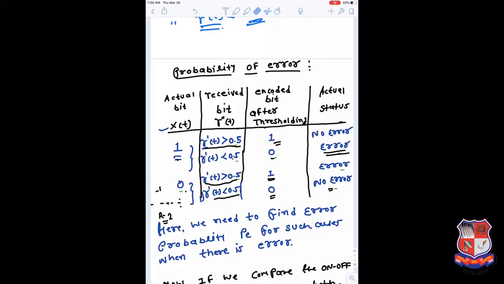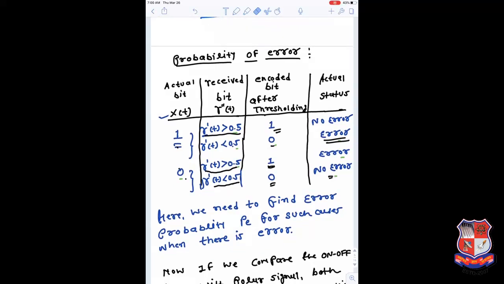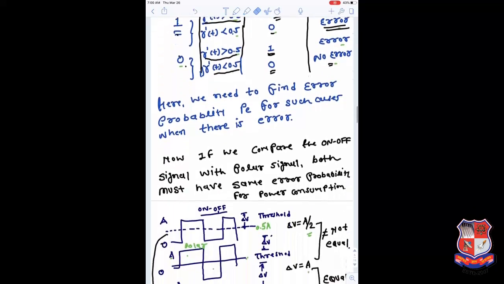So error actually comes whenever the received bit crosses the boundary and falls in another region, because in that case the receiver may detect it as a wrong bit, and if it detects a wrong bit, the same bit will go into the further process, and then the output at the receiver side is produced based on that, so that is considered as an error.